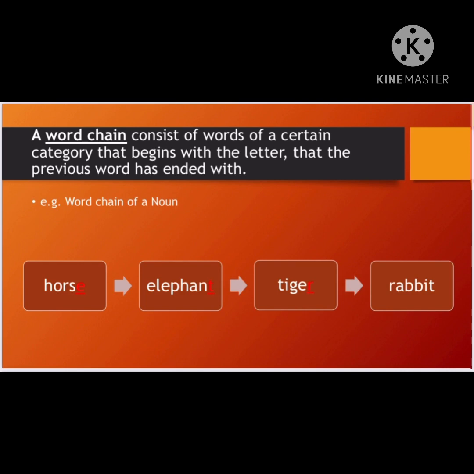But make sure that you don't commit a mistake while selecting the category, because I have seen many times while assessing the papers that students do make a new word with the last letter of the previous word, but they fail to balance the category, and there the marks go. Then they come up and say, Miss, we have used the rule. Children, you use the rule, no doubt, but you use 1 out of 2. So we are in need of both the rules.